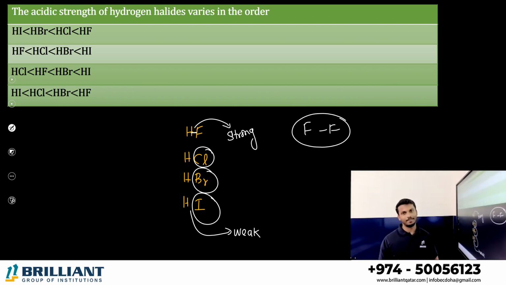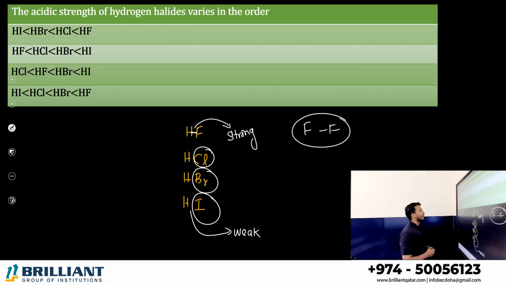Acidity means the ability of a species to donate H+ ion. If it donates H+ ion easily, we can say it is highly acidic in nature. So which is ready to leave hydrogen faster? HI, because the bond is weaker. So down the group in hydrogen halides, acidity increases.